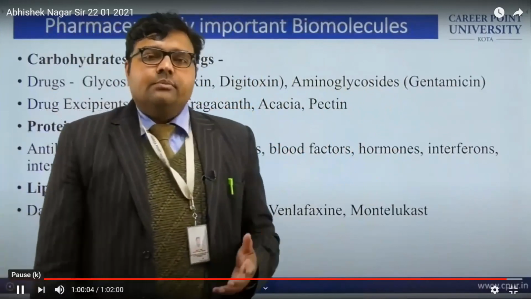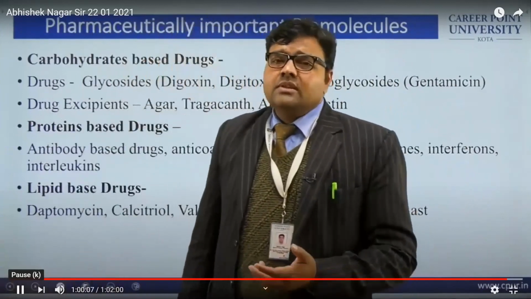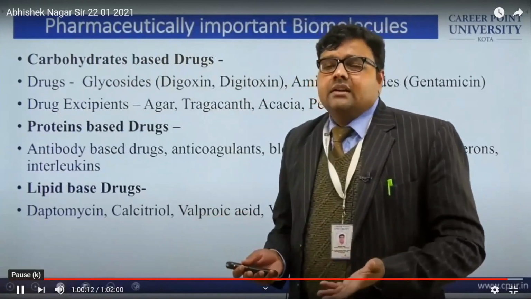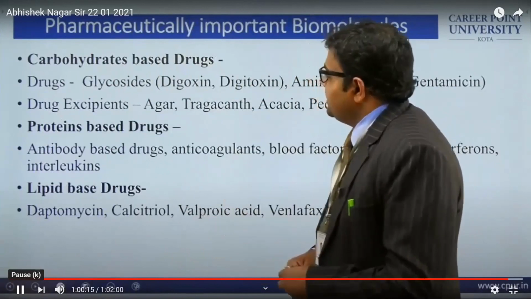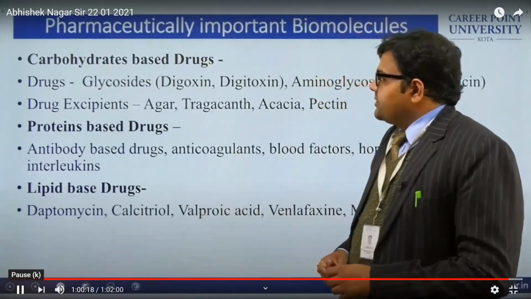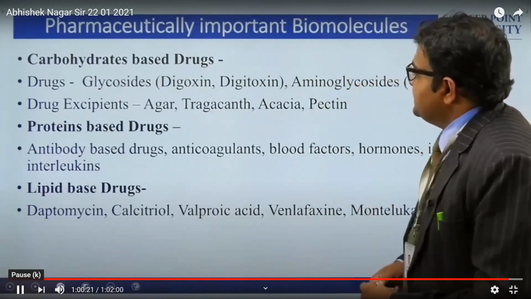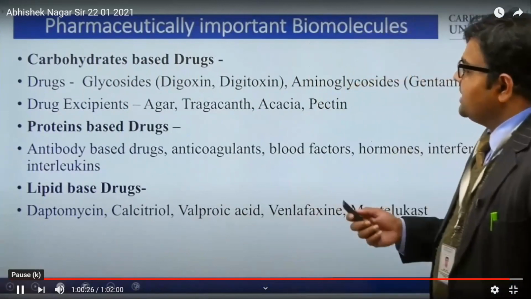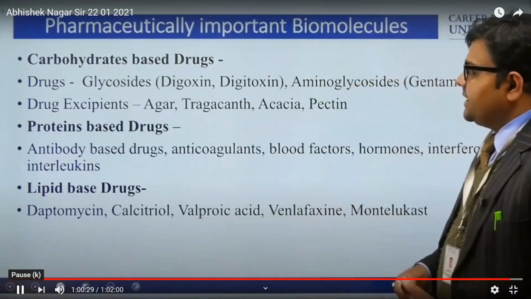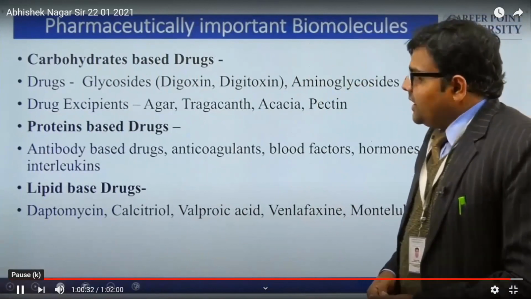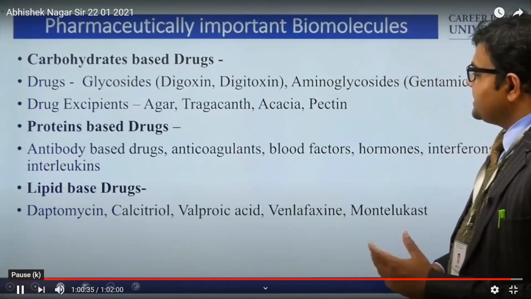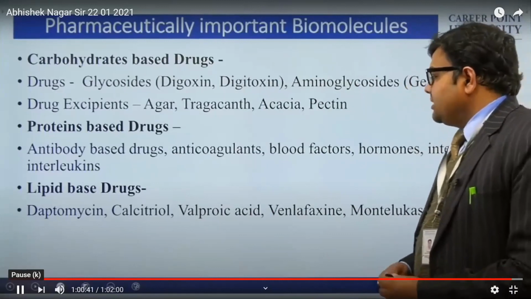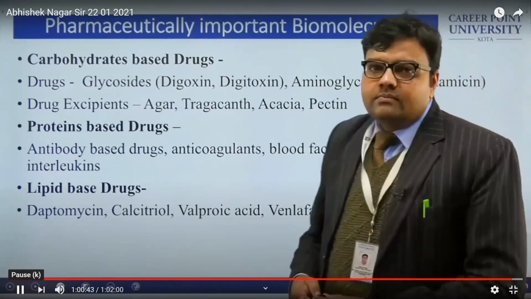Because if we are not able to identify the structure of these molecules, how can we generate these drugs? Biomolecules give us the basic idea of their structures and even their biological activity. So major examples are digoxin, gentamicin; the drug excipient class we have discussed, with examples agar, tragacanth, acacia, pectin. From the protein class, leucins, interleukin, anticoagulants. From the lipid class, daptomycin, calcitriol, valproic acid, montelukast.